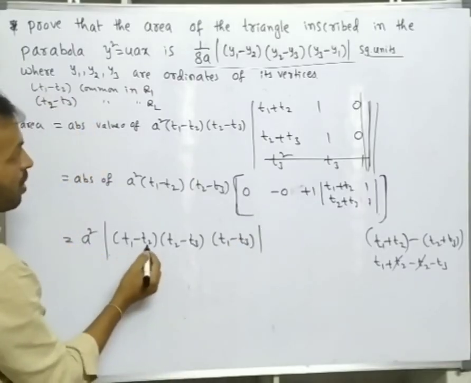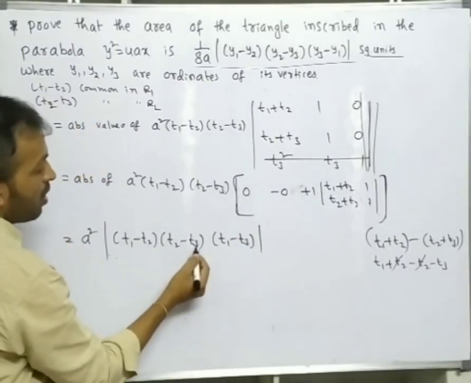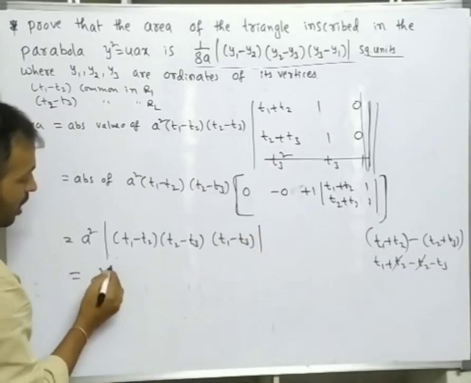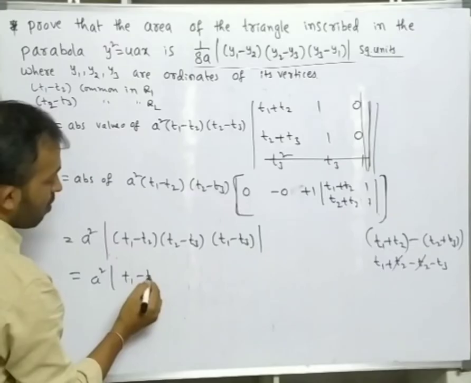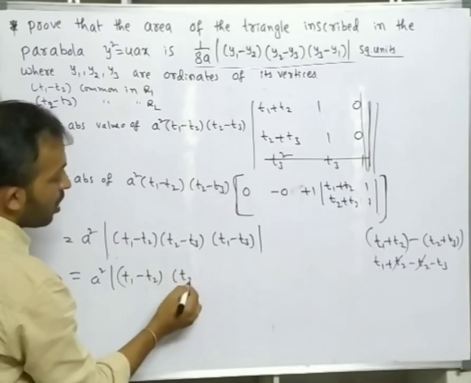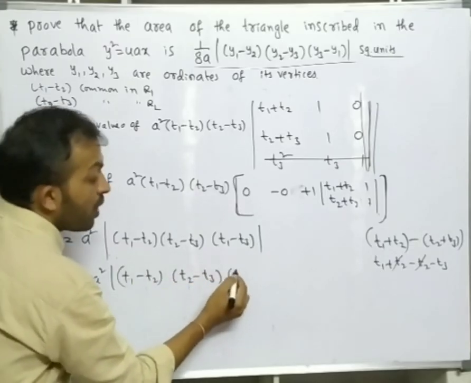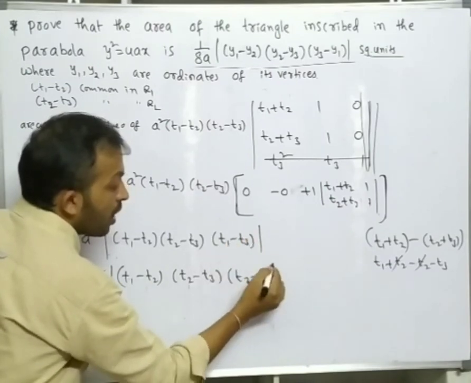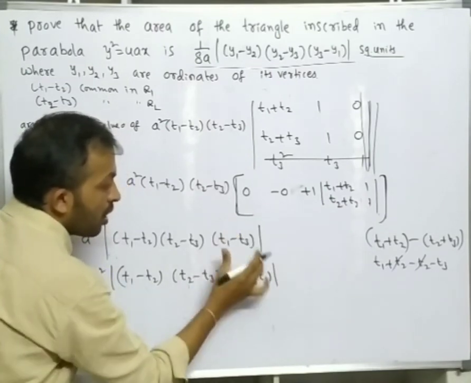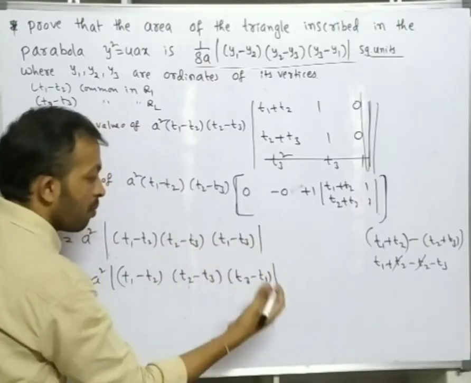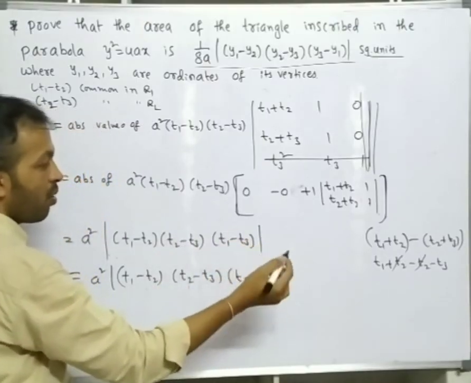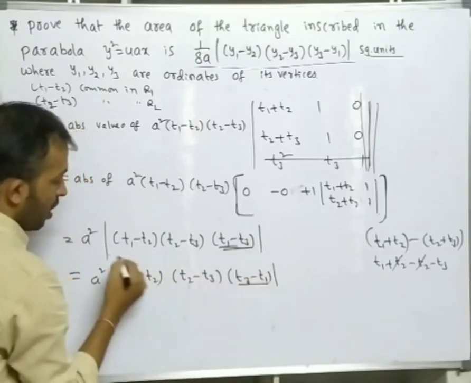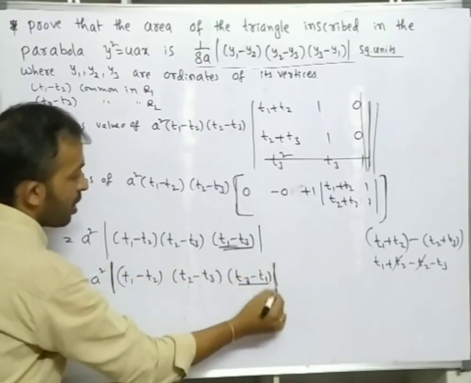Taking minus common and applying modulus, you will get a square modulus of t1 minus t2 into t2 minus t3 into t3 minus t1. Taking minus as common, modulus of minus becomes plus, no problem, mod of minus a is equal to mod a, because we have the modulus there.